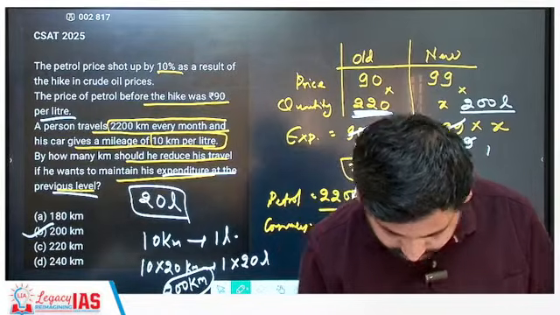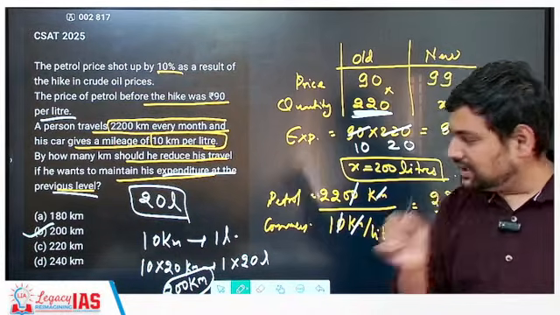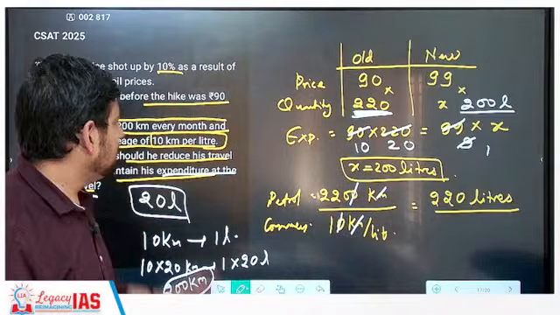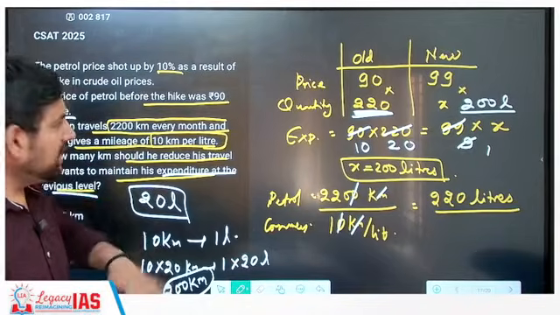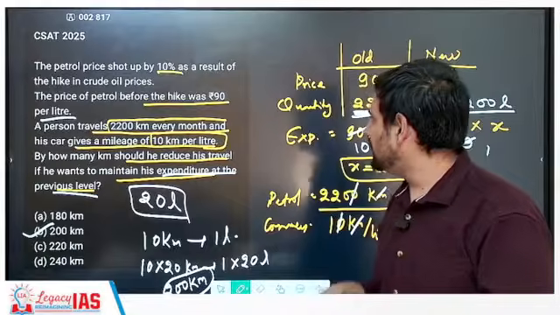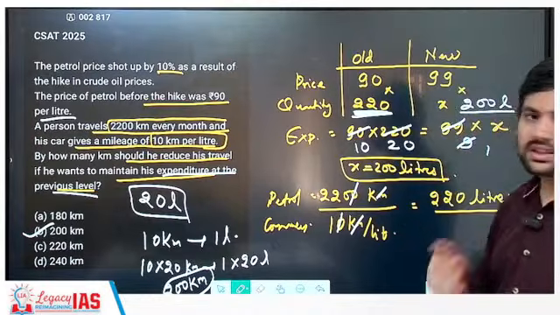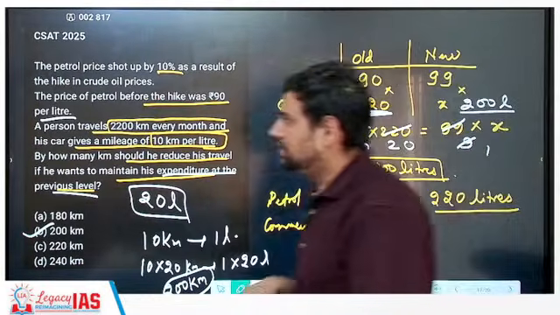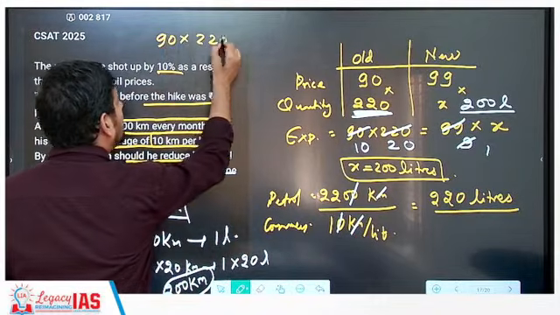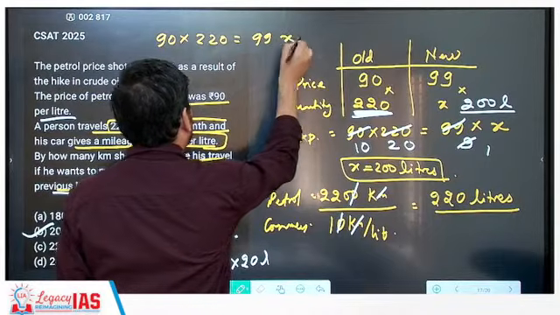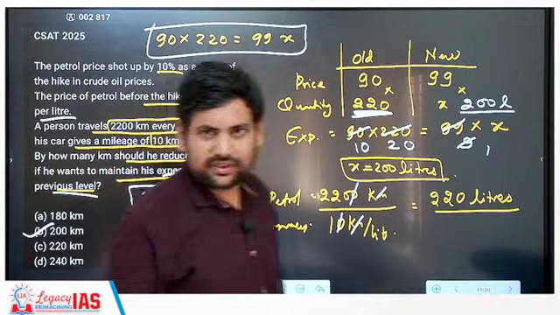Yes, Dheeraj. Okay, so this is what you had to do. Now of course, if you learn the concept, then you don't have to think in this much depth. What you can directly see is price and quantity are opposite to each other. So you can just take price and quantity, multiply, price and quantity, multiply, and write this term directly. Most students, if they have learned properly, were able to write 90 into 220 is equal to 99x directly, and then it becomes very simple. Understood?